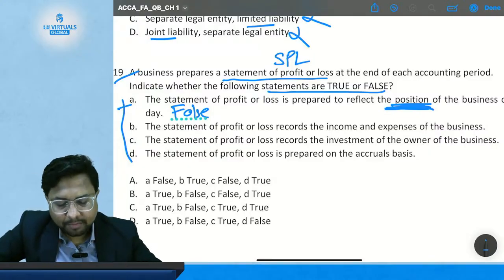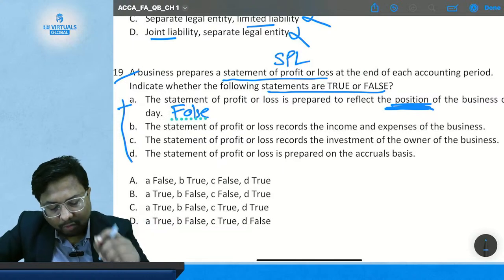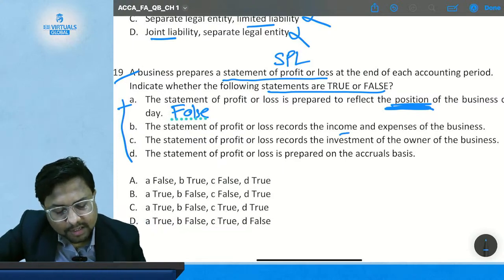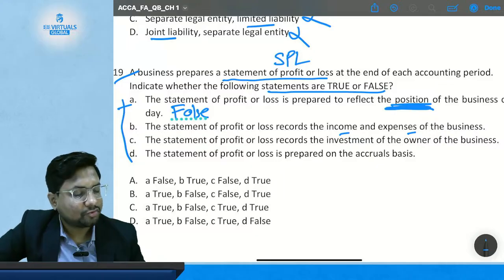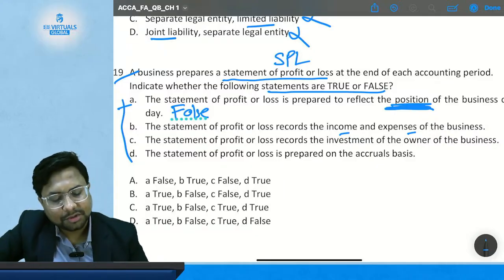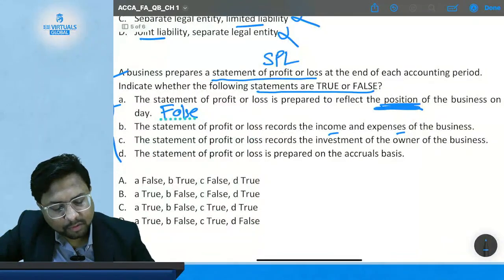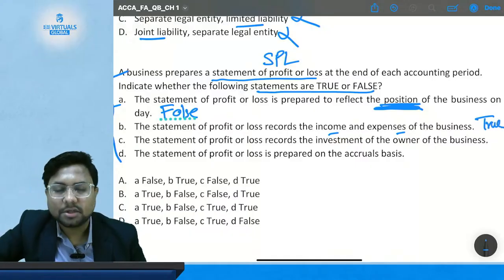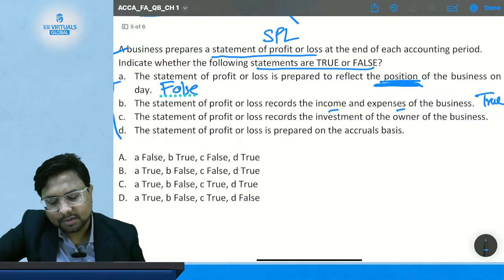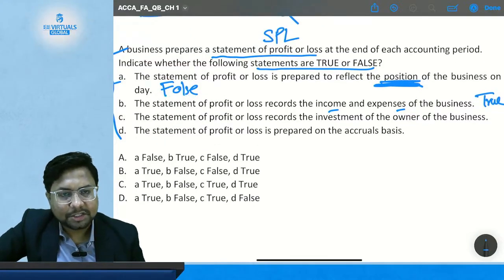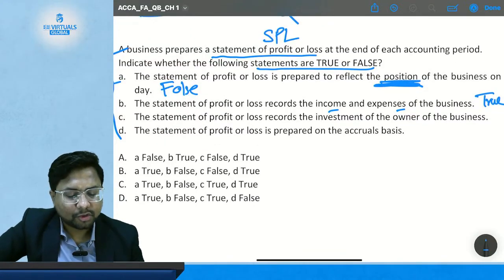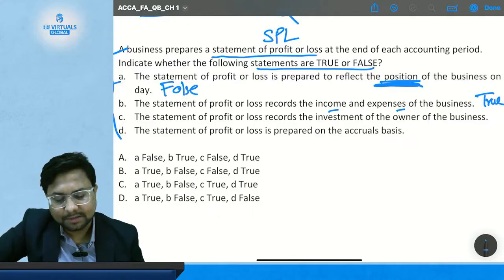Now, statement B. The statement of profit or loss records the income and expenses of the business. Is this true or false? This is true because yes, the statement of profit or loss records the income and expenses. Then comes statement C. The statement of profit or loss records the investment of the owners of the business.